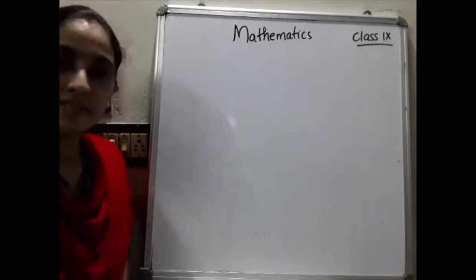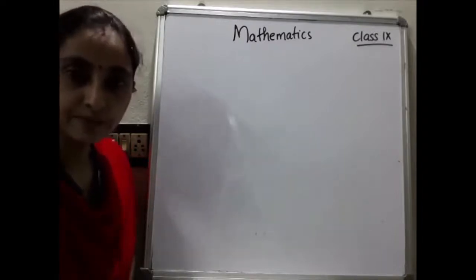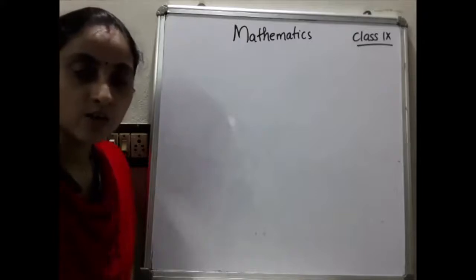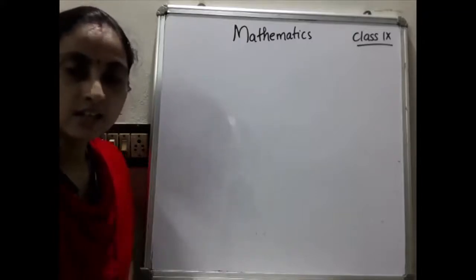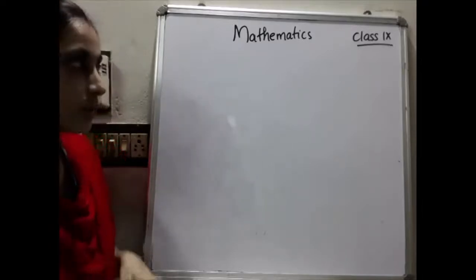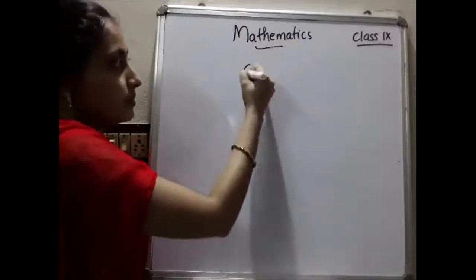Okay, so we will start the new chapter today. I hope all of you have cleared the triangles chapter, because no one sent me doubts from that chapter. If anyone has a doubt, you can ask me directly. So no problem at all. So we'll move to the next chapter, quadrilaterals.